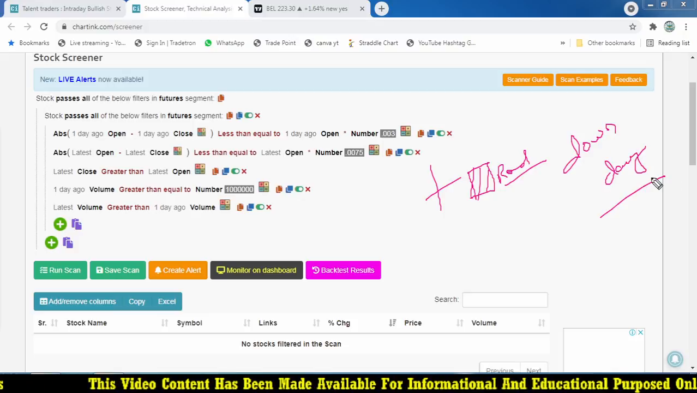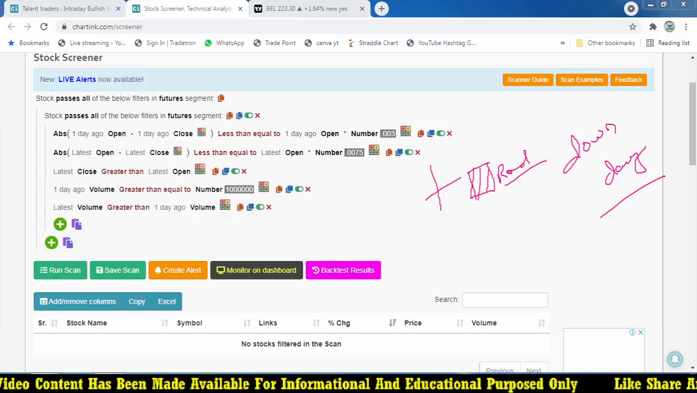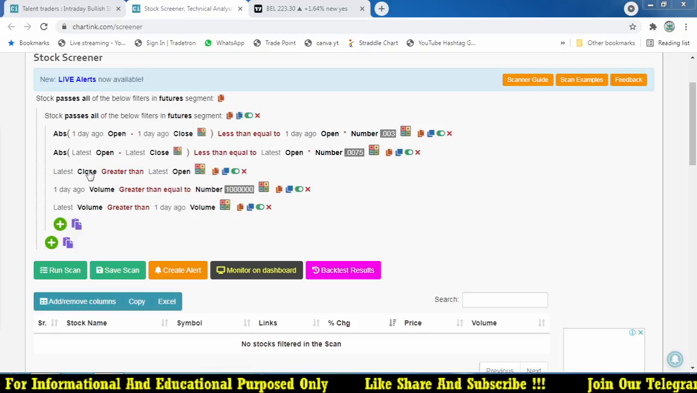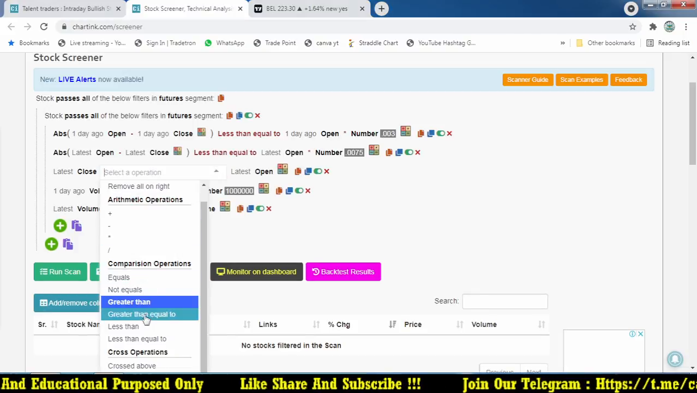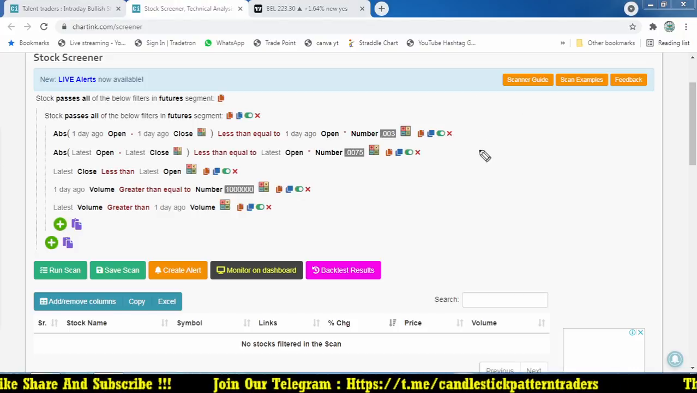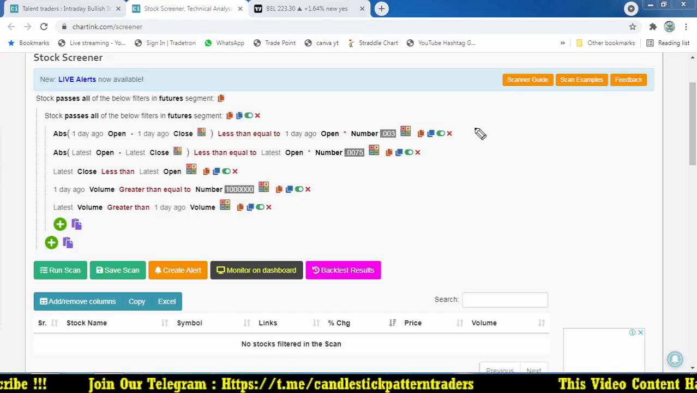So to find out that particular down day, we have to modify this code. Simply, we are going for the latest close less than the latest open, which means a red candle. Now our code is ready, with small changes in our code. So this is what a doji,